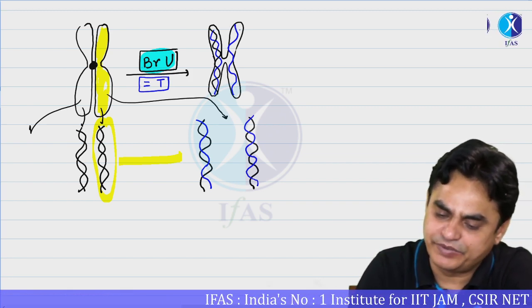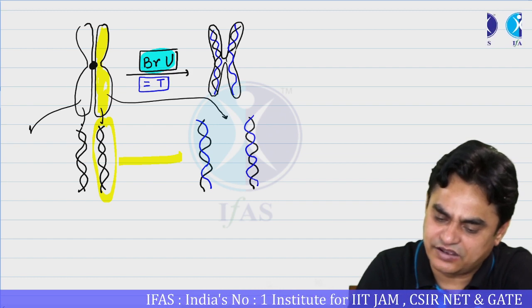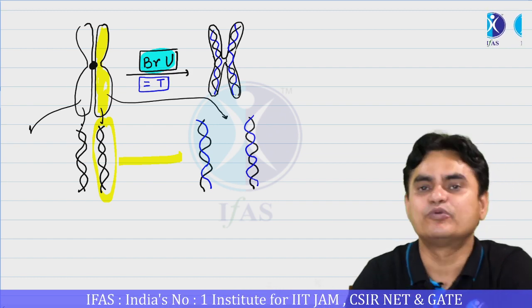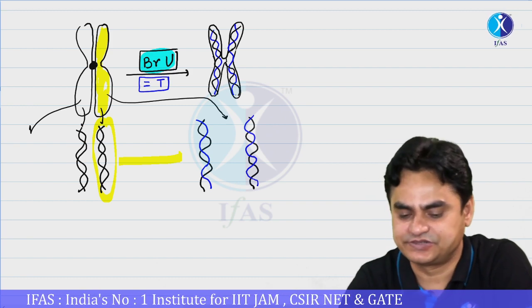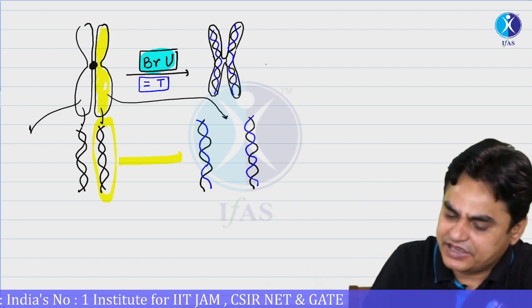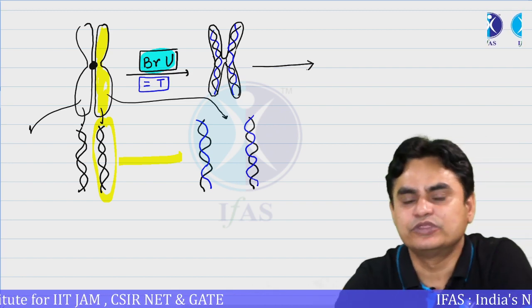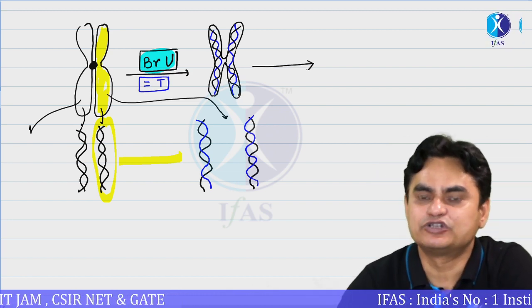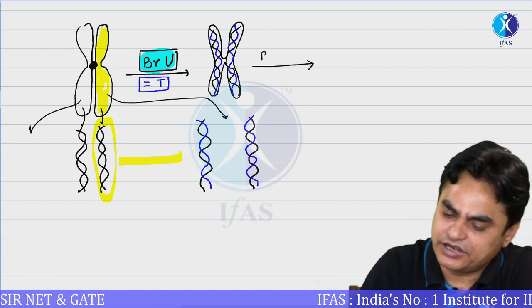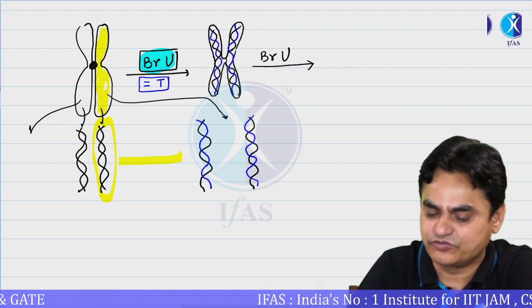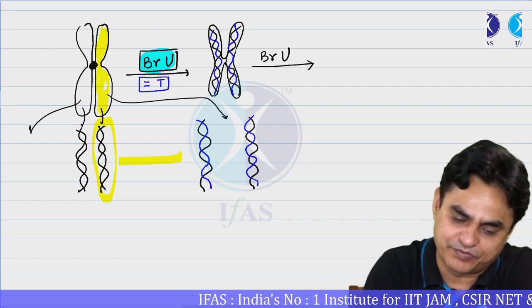You can say 50% incorporation of bromouracil in both the strands. Only if DNA replication is semi-conservative is it possible that both the chromatids will show an incorporation of bromouracil.